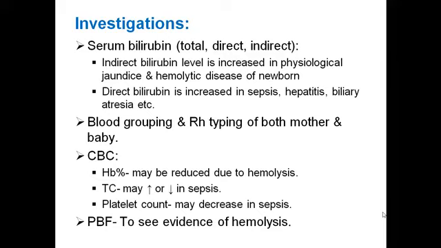Now, blood grouping and Rh typing of both mother and baby is very much important and should be done. Then complete blood count and peripheral blood film. In the complete blood count, hemoglobin may be reduced if there is hemolysis, that is blood group incompatibility like Rh or ABO incompatibility.